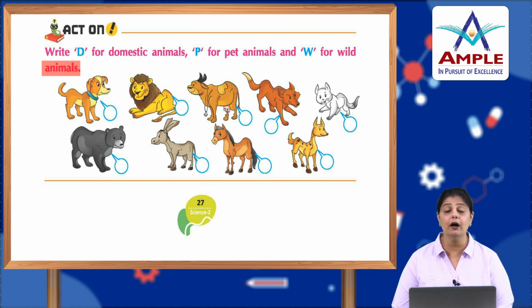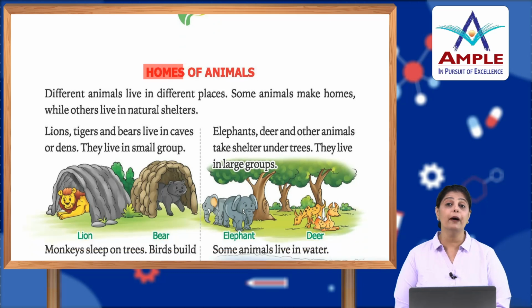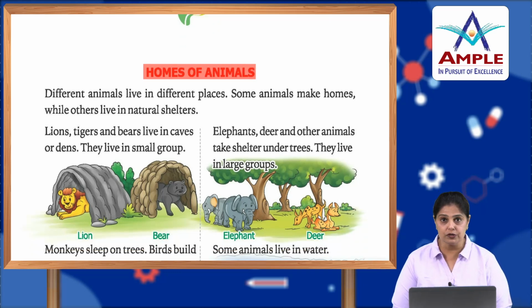It is also called a beast of burden. Then you have horse, which is domestic, and you have deer, which is a wild animal. All right. Now that we know about the different types of animals, it's time to know about the homes of animals. Just like the way we have a house which protects us and gives us shelter, even animals have their own houses where they feel safe and secure.